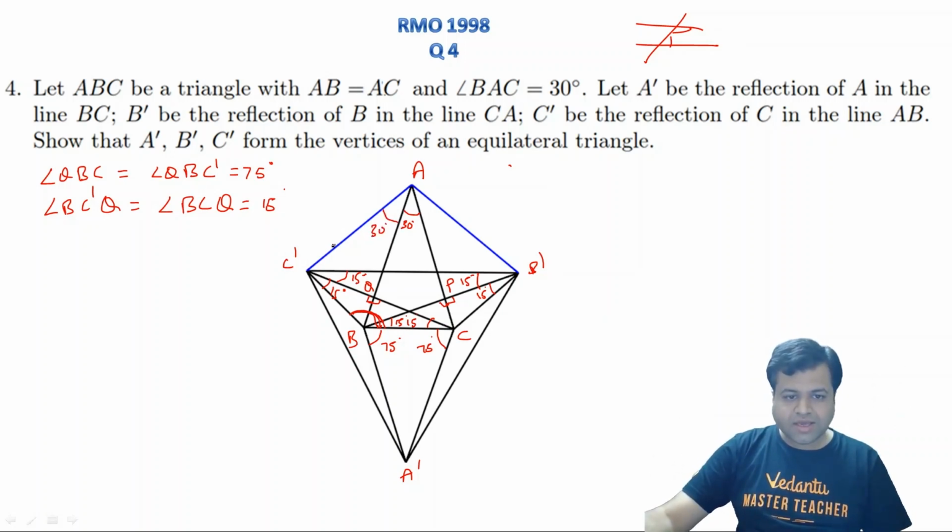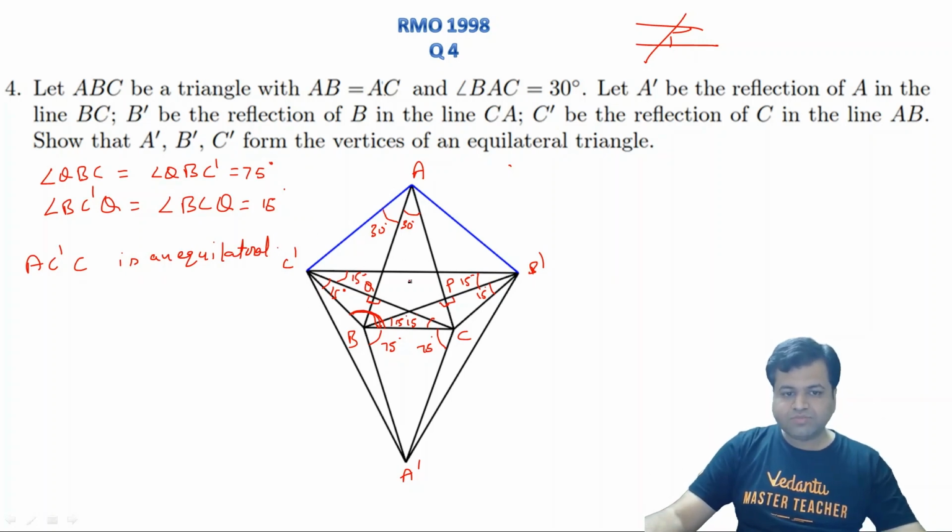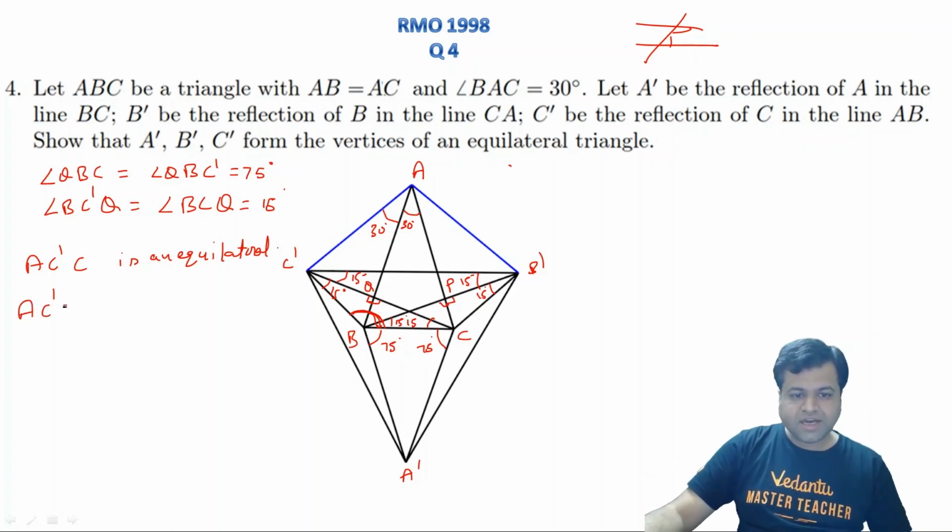And again this angle is 30, so this angle should also be 30, because AC dash Q will be congruent with ACQ, because C and C dash are the mirror image of each other about AB, right? So we can say that this AC dash C is an equilateral triangle, because AC dash will be equal to AC because both were congruent, and this vertex angle is 60 degree. So we can simply say that AC dash should be equal to AC, and that should be equal to CC dash, right?